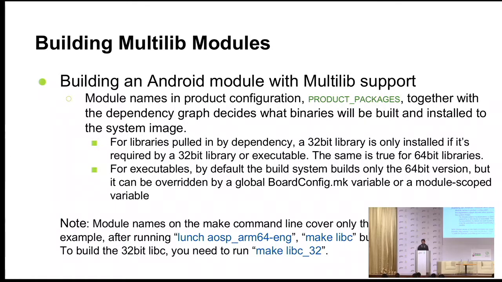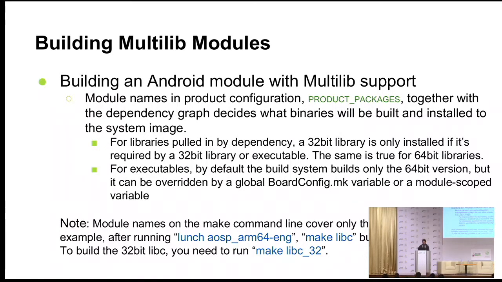I was going to cover it in the next of my slides. So the catch here is that the installation path for the binaries is same, unless you want to specify something else. So all the binaries will go to system bin as they used to in earlier versions. So if you are building an executable 64-bit and then you want to build it for 32-bit as well, then at the end only that 32-bit executable will install in your rootfs, because it will override the 64-bit one. Now how to prevent that, I will cover in my next of the slides.